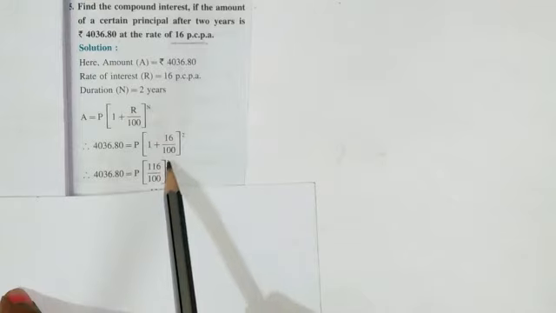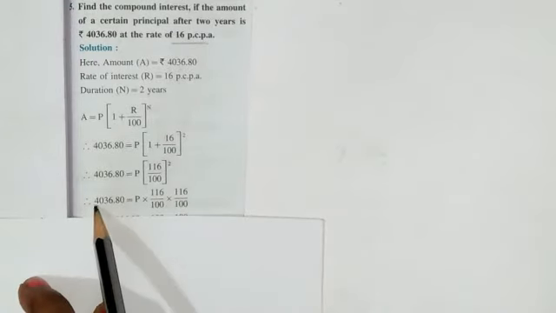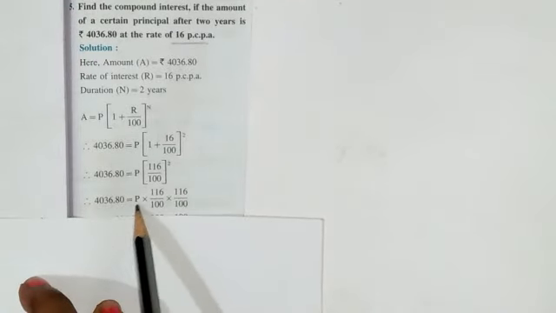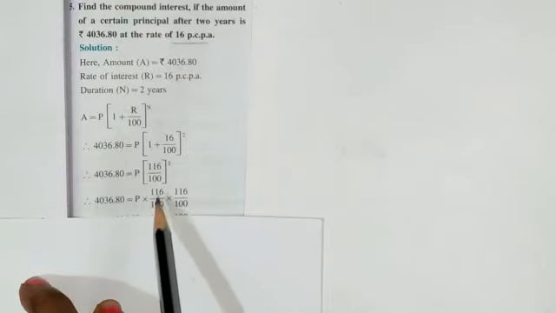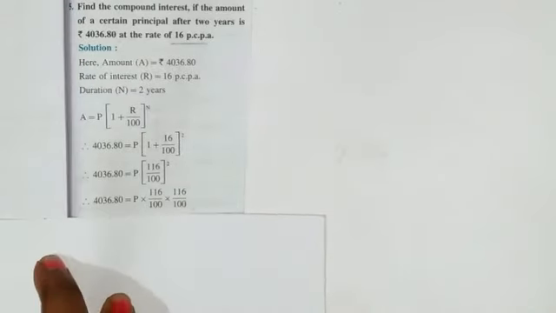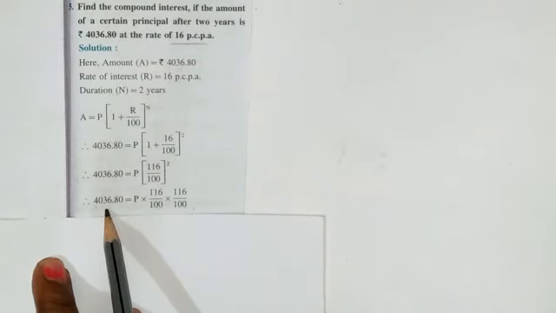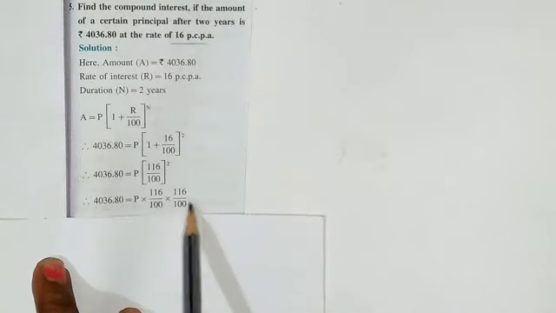Now but students, we have to write this number 2 times because raised to 2 is given. That's why 4036.80 is equal to P multiply with 116 upon 100 multiply with 116 upon 100. Here students, we can send these two numbers to the opposite side, but while sending them we have to take the reciprocal of these two numbers. So what is meant by reciprocal?